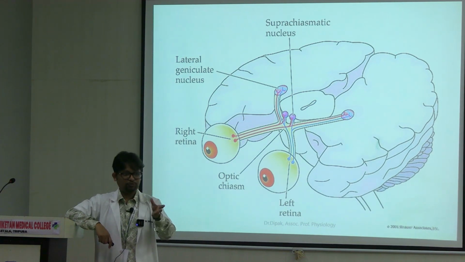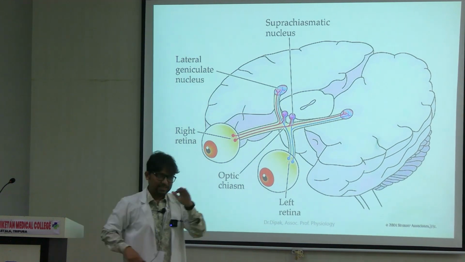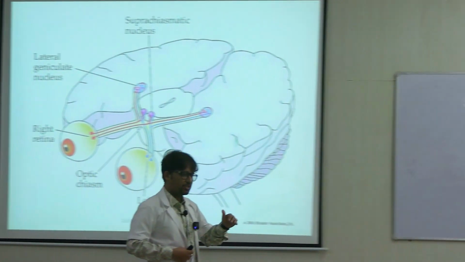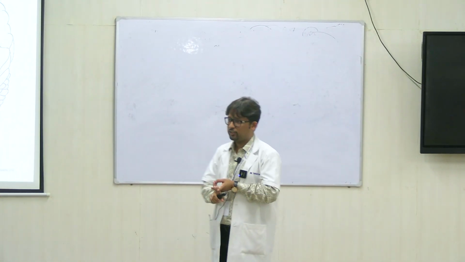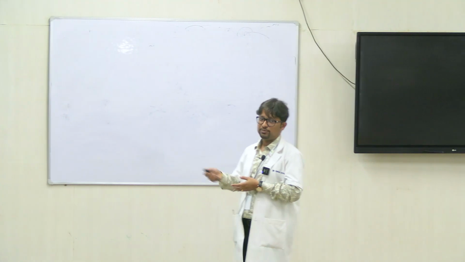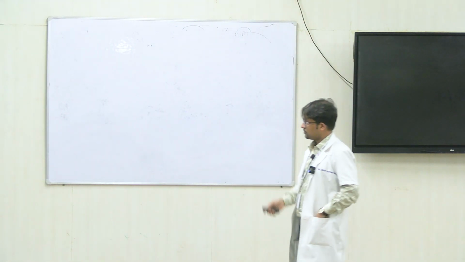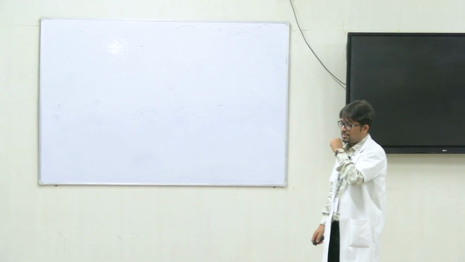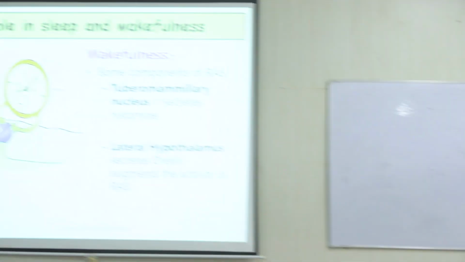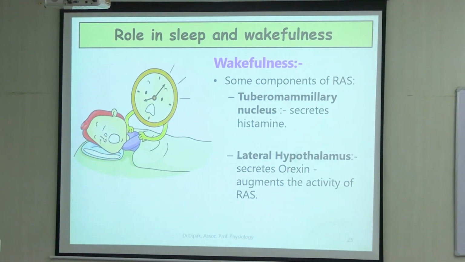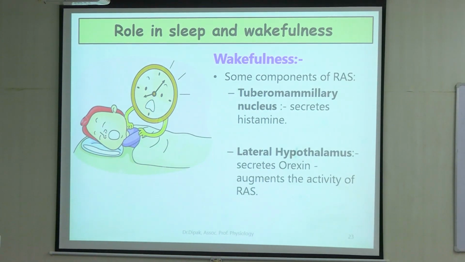So this type of synchronization is called entrainment. The body adjusts its functions according to the environment with the help of the suprachiasmatic nucleus. So this process is called entrainment. Right. What is the role in sleep and wakefulness? So the first thing that you just learned is the circadian rhythm for sleep and wakefulness. So that is one role of the hypothalamus.